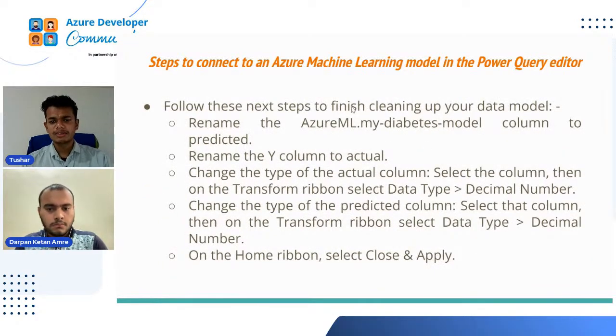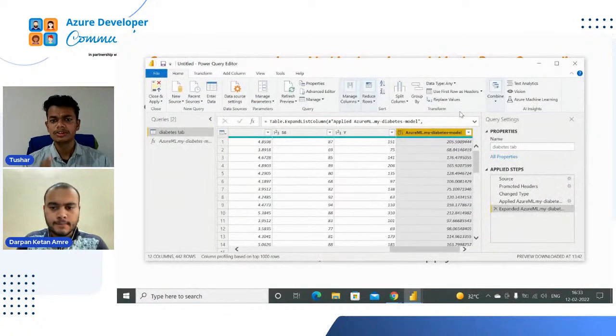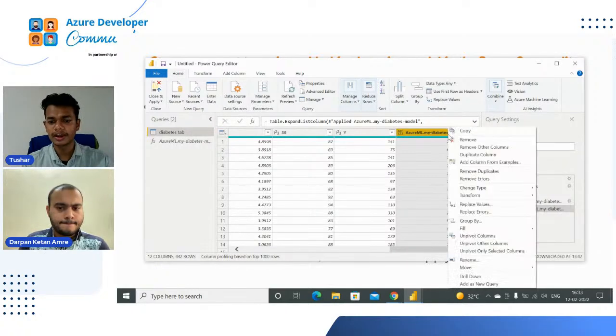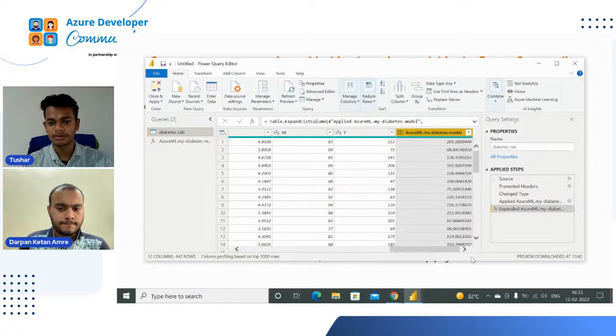Now follow these next steps to finish cleaning up your data model. Let's do some data cleaning. Y is the actual diabetic value, and Azure ML dot my underscore diabetes underscore model is the predicted value that comes from our model. So what I'm going to do is right-click on the header and rename it. I'm renaming it Predicted.